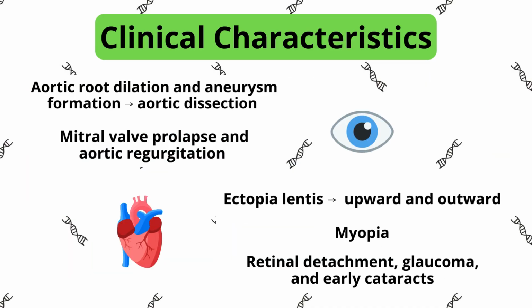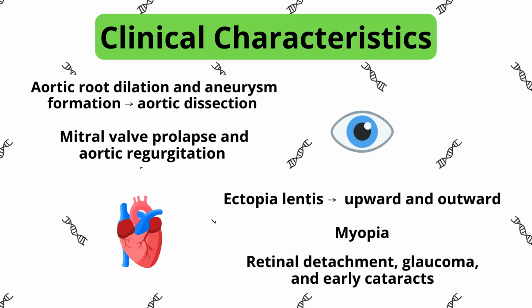Cardiovascular system: the most serious complications are cardiovascular. Aortic root dilation and aneurysm formation are common, which can lead to aortic dissection, the most life-threatening manifestation. Mitral valve prolapse and aortic regurgitation are also frequent findings.